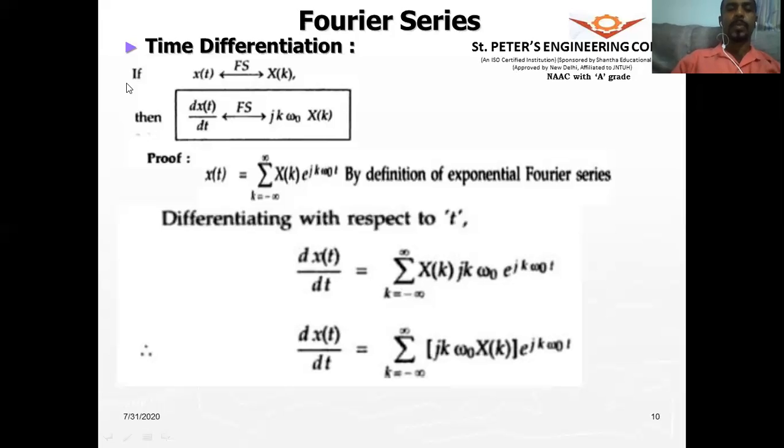So this is the time differentiation property. That means when we differentiate with respect to time the signal in the time domain, then in the frequency domain, the Fourier series coefficients get multiplied by this term, jk omega naught. That is the understanding from this time differentiation property.